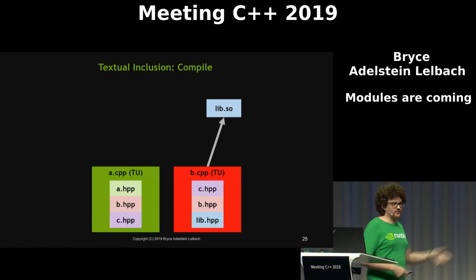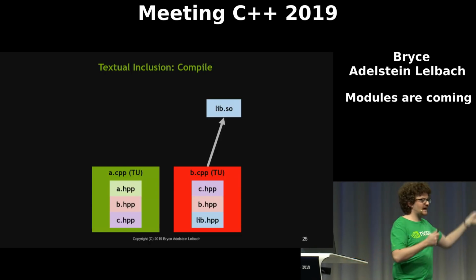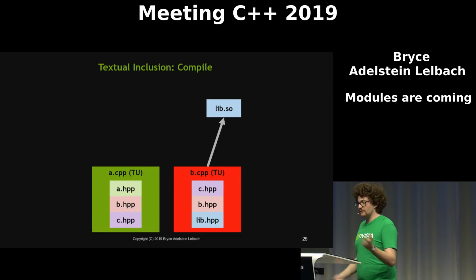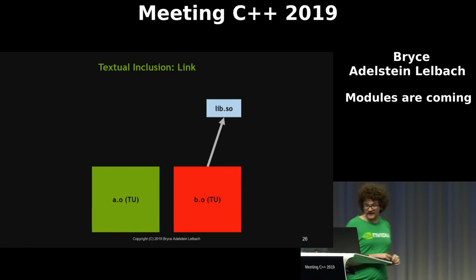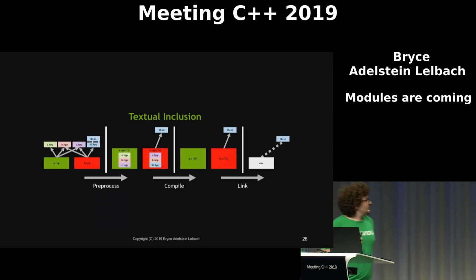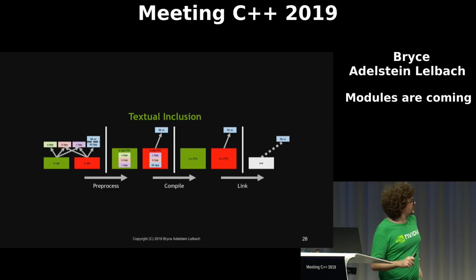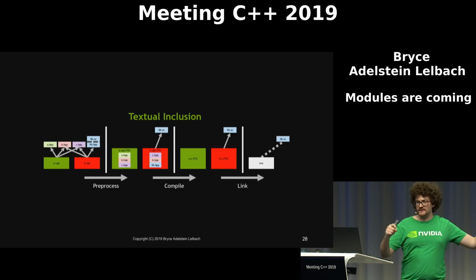So then next, we take these translation units and we compile them into some sort of artifact, typically called object files. And that gives us these object files. And then next, we link the object files together. So there are three steps in the textual inclusion compilation model.